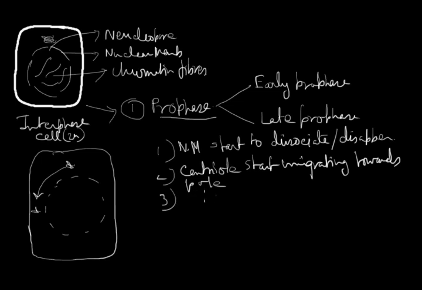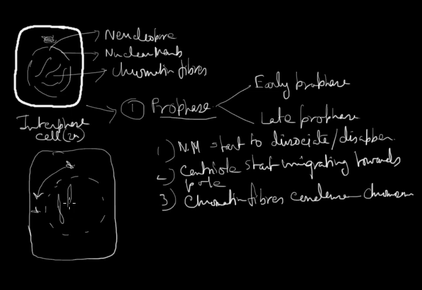start condensing. So number three is chromatin fiber, as we have seen here, the thread-like structures in the chromatin fibers. These chromatin fibers condense and form chromosome. The appearance will be something like that. The chromosome structure is this. So, chromatin fibers condense to form chromosomes.